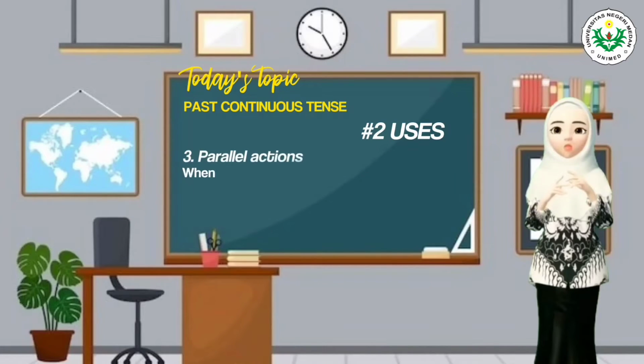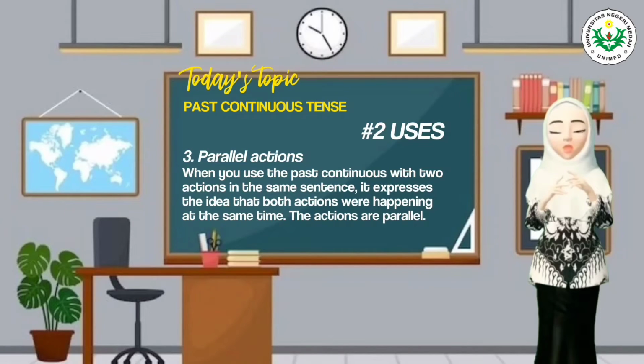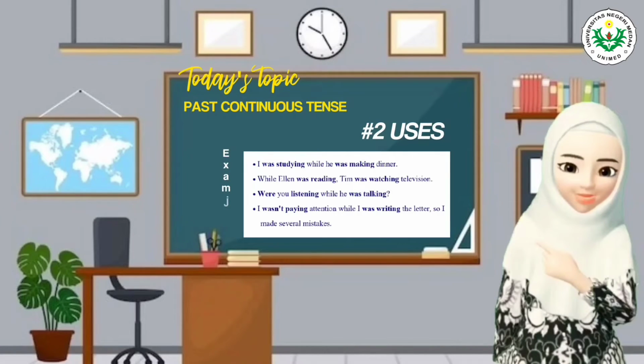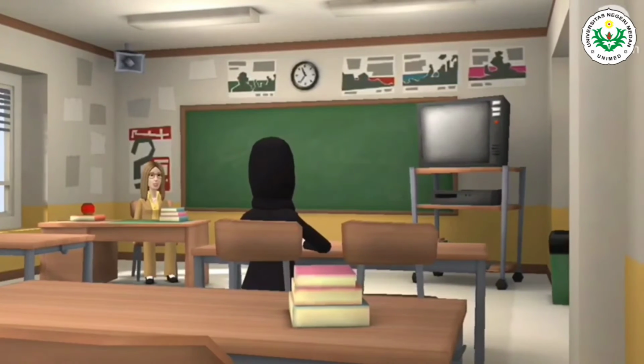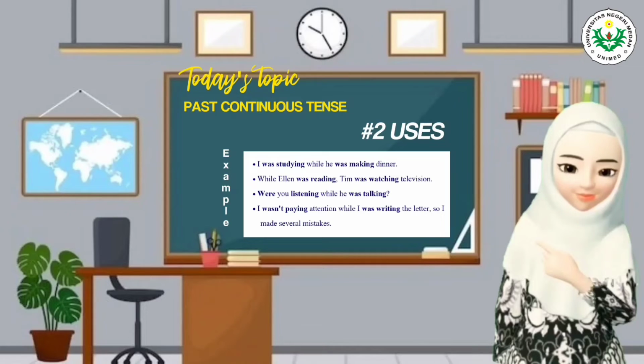And use number 3, parallel actions. When you use the past continuous with two actions in the same sentence, it expresses the idea that both actions were happening at the same time. The actions are parallel. Example: I was studying while he was making dinner. While Ellen was reading, Tim was watching television. Were you listening while he was talking? I wasn't paying attention while I was writing the letter, so I made several mistakes.